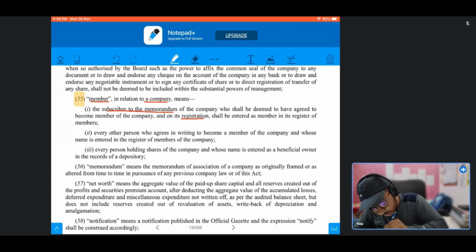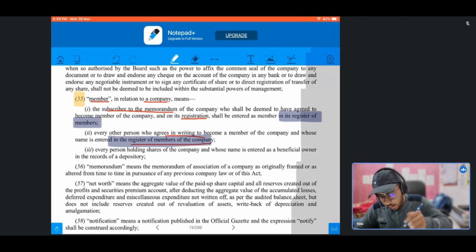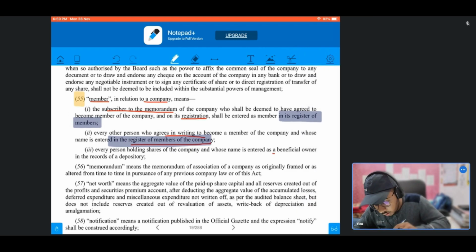Every other person who agrees in writing to become a member of the company and whose name is entered in the register of members of the company. And the third one we have is every person holding shares of the company and whose name is entered as beneficial owner in the records of a depository.